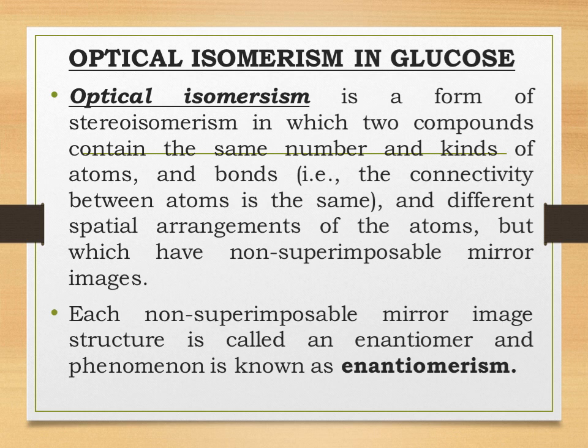Now, we shall be studying optical isomerism in glucose. I hope you all know that the molecular formula of glucose is C6H12O6. The structure of glucose has 4 chiral carbon atoms, that is at C2, C3, C4 and C5. You will be finding the 4 chiral carbons of glucose. If you observe the C2, C3, C4 and C5 carbon atoms of glucose, you will find that each chiral carbon has 2 distinct spatial arrangements of groups around it.